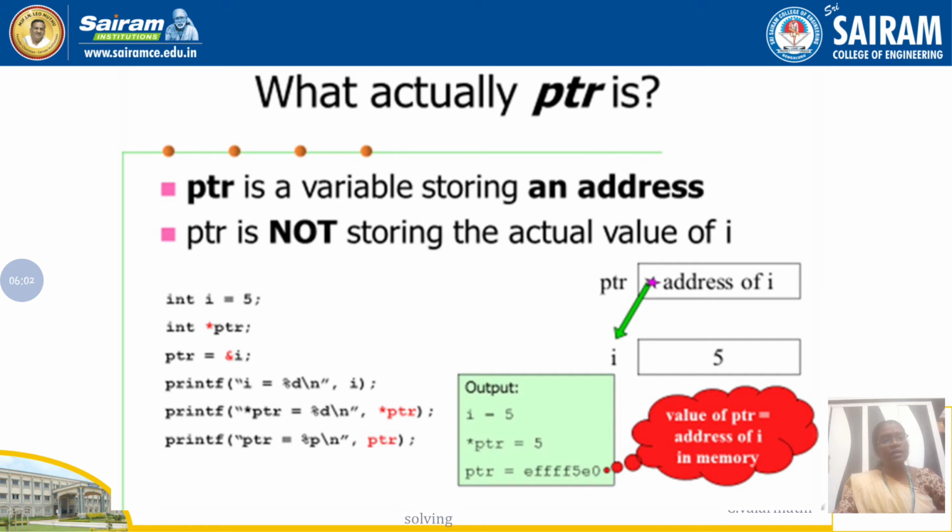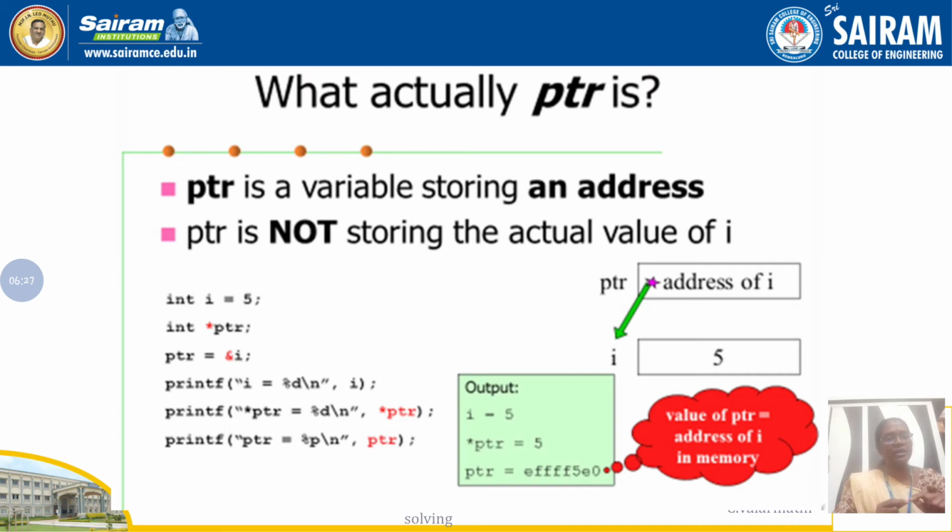But without asterisk, you can have the printf statement that is called as PTR. So we know that PTR is a pointer variable that stores the address. So what is the address stored in I? Some memory address, say for example E4F5E is the address that is printed here. Okay. So we must know the differences between star PTR and PTR.